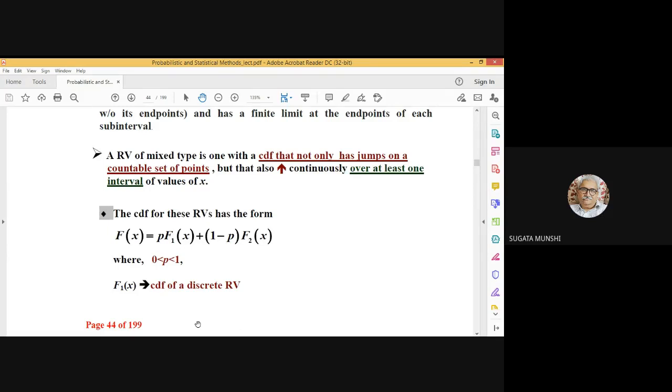You can understand that the waiting time is a random variable, but it's a random variable of mixed form. Why? Because if one goes to the taxi stand, there is a probability that he or she will find a taxi there.